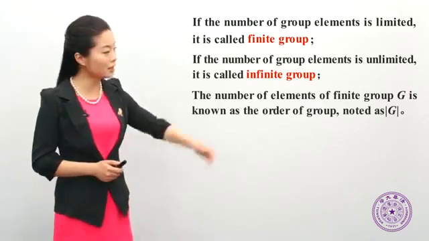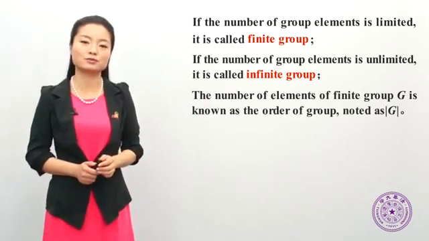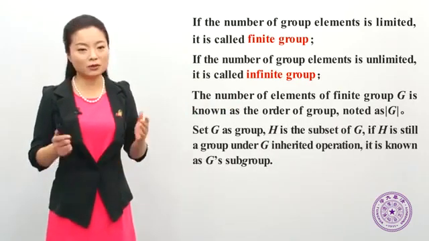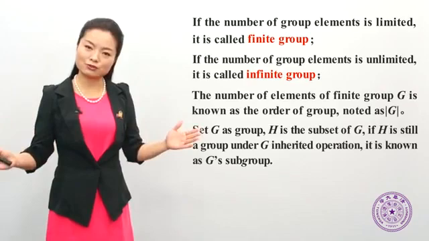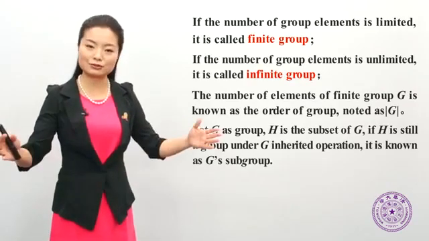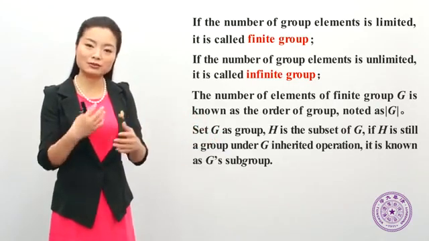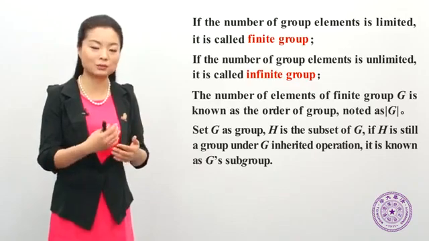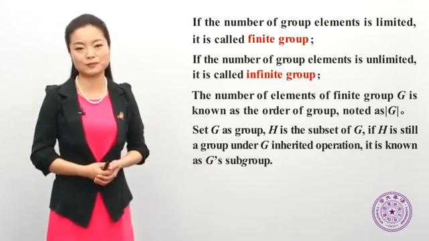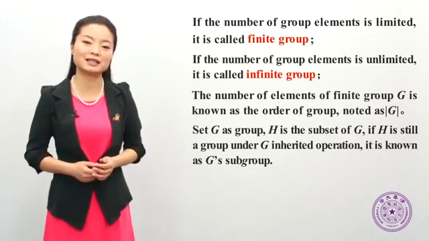For a limited group, we define the number of elements of a limited group G as the order of the group. Then we will realize that since it is a group, it may potentially contain subsets. So corresponding to a big group G, if several elements were taken out from the group and under its original operations still form a group, we know it as a subgroup. These are some common and obvious concepts.